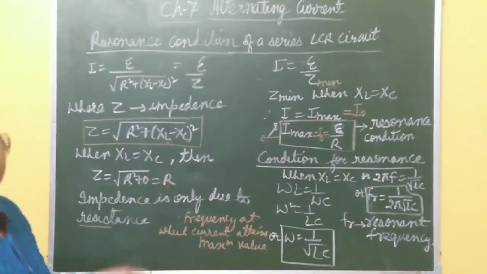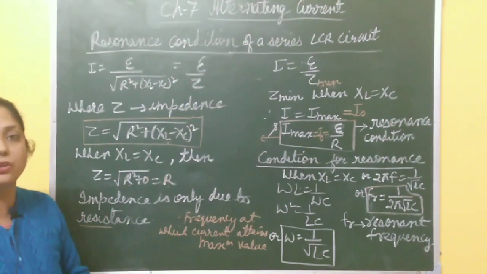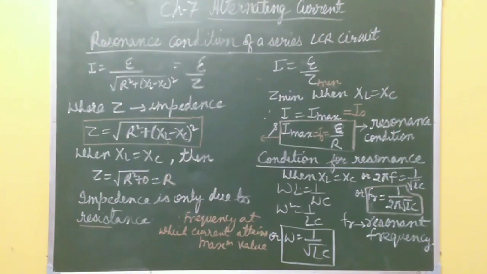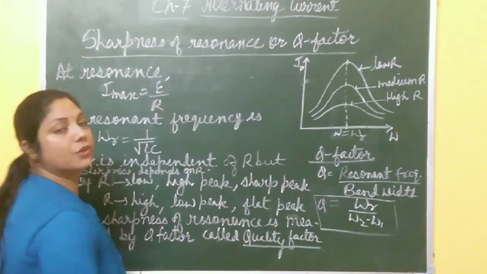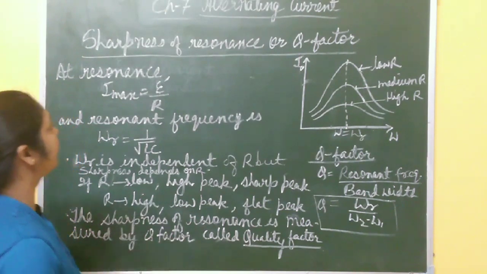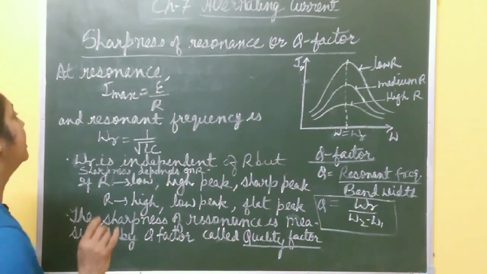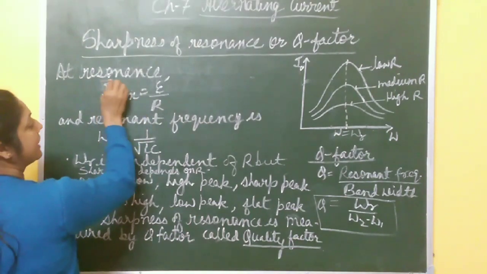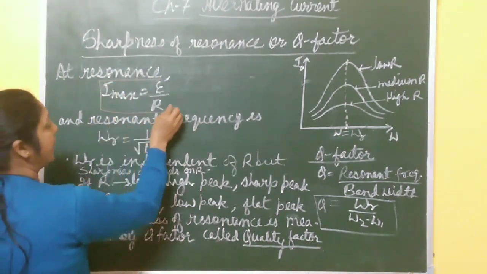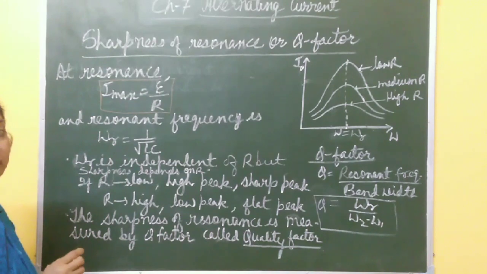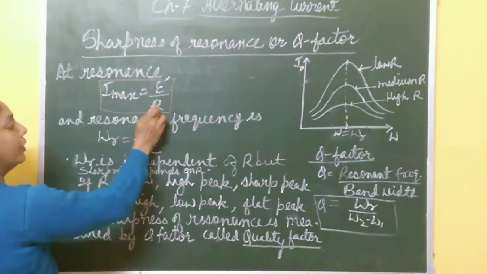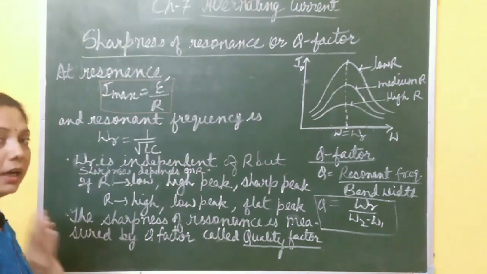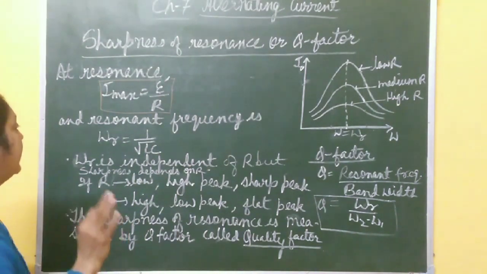Now after this there is sharpness of resonance or quality factor. So please take a screenshot of this one first. Now next is sharpness of resonance or quality factor. What is this sharpness of resonance? You know, at resonance the current in the circuit becomes maximum. It is given by I max equal to E by R. It is dependent only on R. The total impedance of the circuit only depends on R. It is independent of L and C.